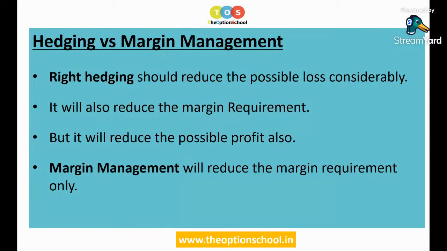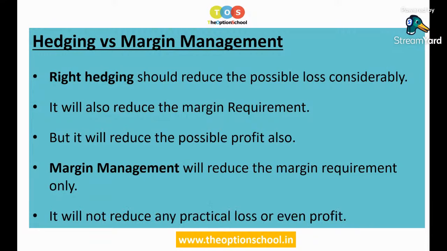Because margin management reduces the margin requirement, sometimes we take it wrongly as if we have done a hedging, because margin management will not reduce any significant possible loss और प्रॉफिट. जितना प्रॉफिट हो सकता था उतना ही प्रॉफिट होगा, जितना लॉस हो सकता उतना ही लॉस होगा. सिर्फ और सिर्फ मार्जिन का जो रिक्वायरमेंट है वो कम हो जाएगा. Then we say this is margin management, this is not hedging.